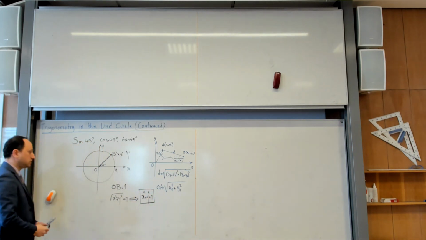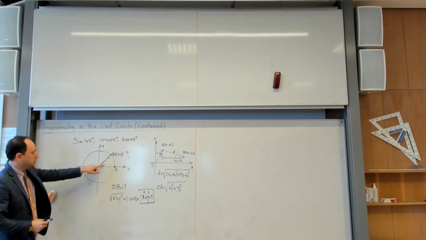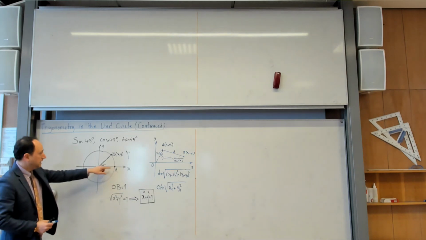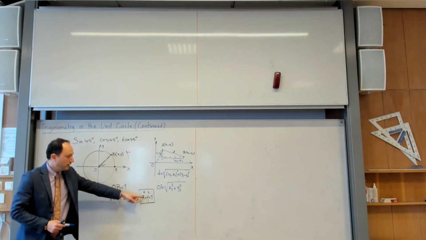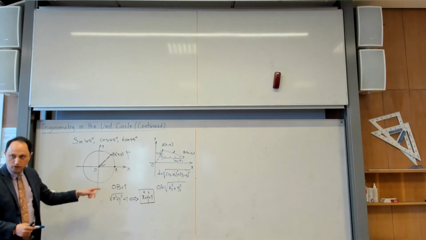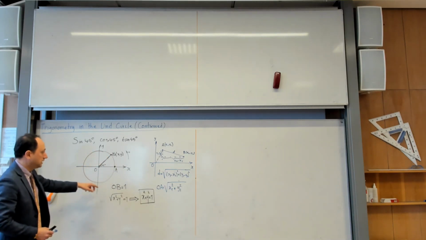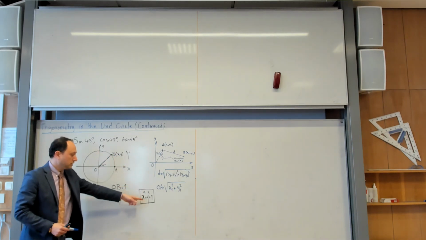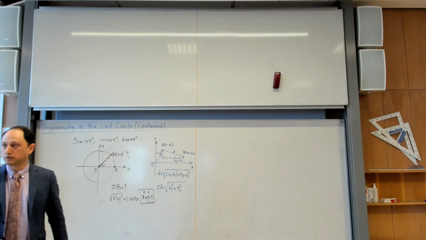Sometimes they might ask you what is an equation for the unit circle. That is an equation for the unit circle. Every point, not just this point, every point that you find on this circle, its distance to the origin is equal to 1. So it is always true if you have any point on the circle. Any point that you pick on the circle, the x coordinate of that point squared, plus the y coordinate of that point squared, is always equal to 1. Is that understandable or not?